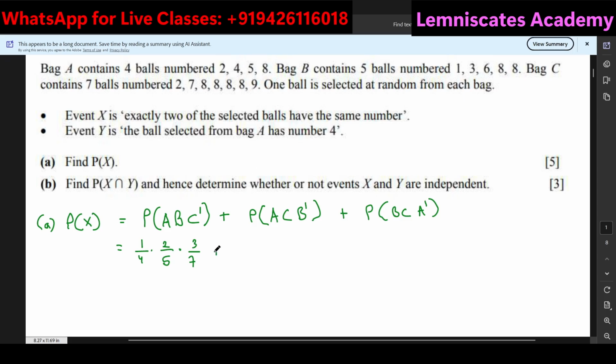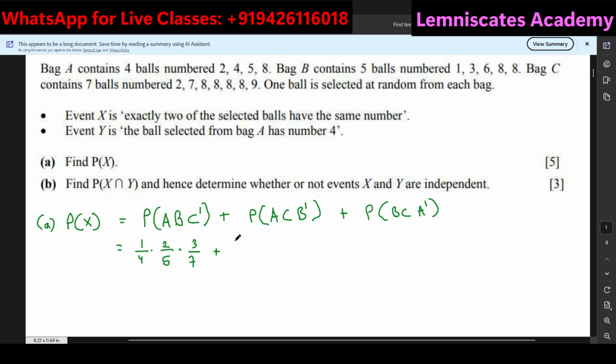Now similarly, I'll repeat this process for A and C. So this is my bag A, this is my bag C. I can see that there are two exact matching numbers. That is this 2, and then of course there is 8 also. So this will be split into two further probabilities, one for 2 and one for 8. So let's first do it for 2 and then we'll do it for 8.